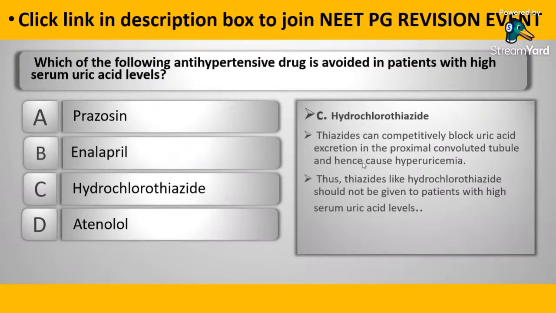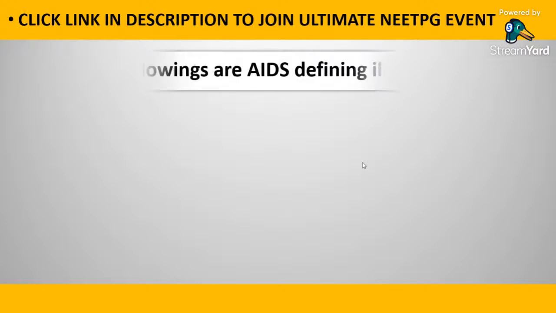It is hydrochlorothiazide. These thiazides can competitively block the uric acid excretion in the proximal convoluted tubule, and hence the excretion is reduced. It will lead to hyperuricemia. So thiazides like hydrochlorothiazide should not be given to patients with high serum uric acid levels.